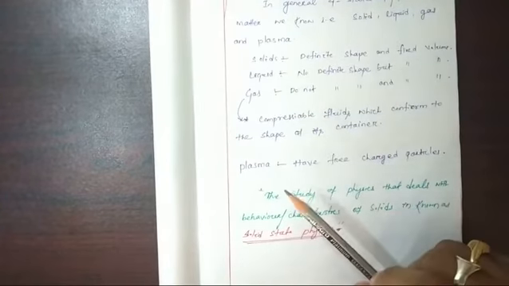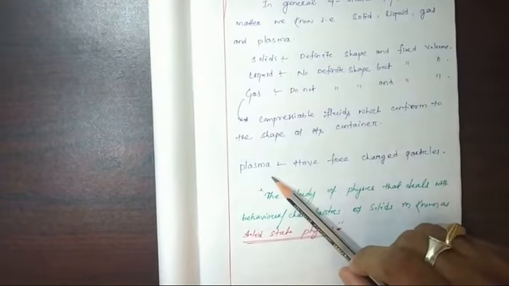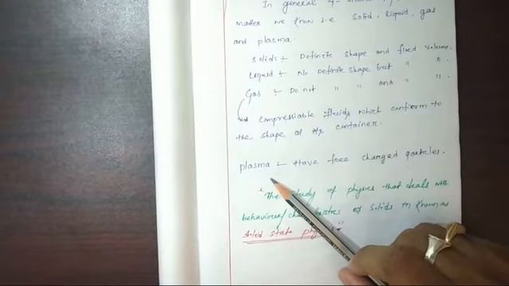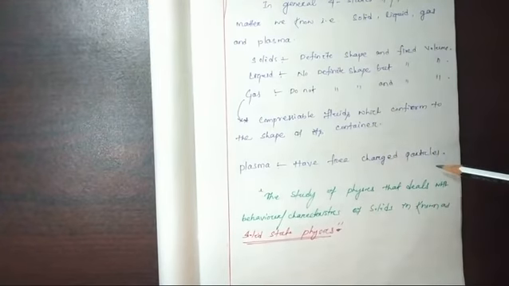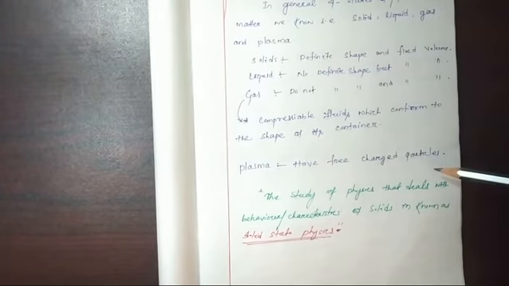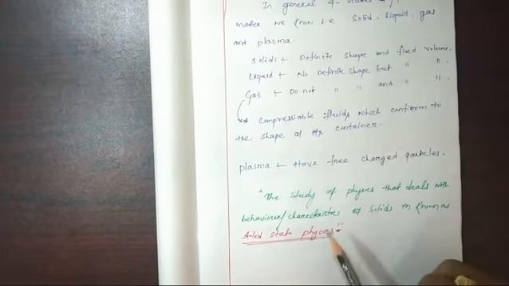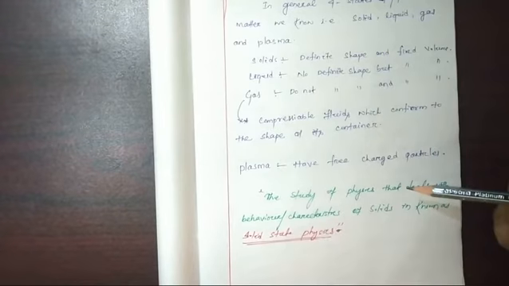And another is the plasma state or phase, in which we get charged, ionized particles. So the physics that deals with the behavior and characteristics of solids is known as solid state physics.